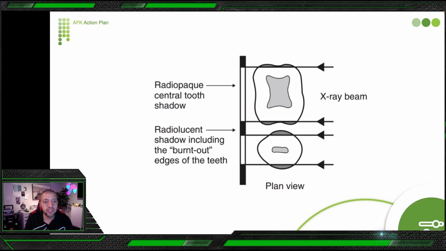Why? Because the tooth did absorb it. If the tooth did not absorb it, meaning this X-ray is passing through between the two different teeth, it will hit the X-ray sensor, so it will be loosened, a black shadow, including the burned out edge of the tooth. What's happening in this phenomenon?